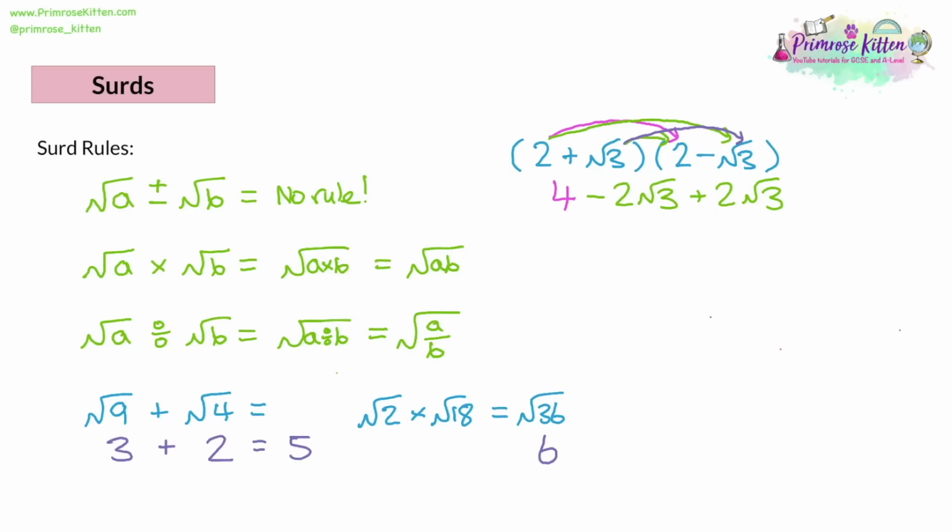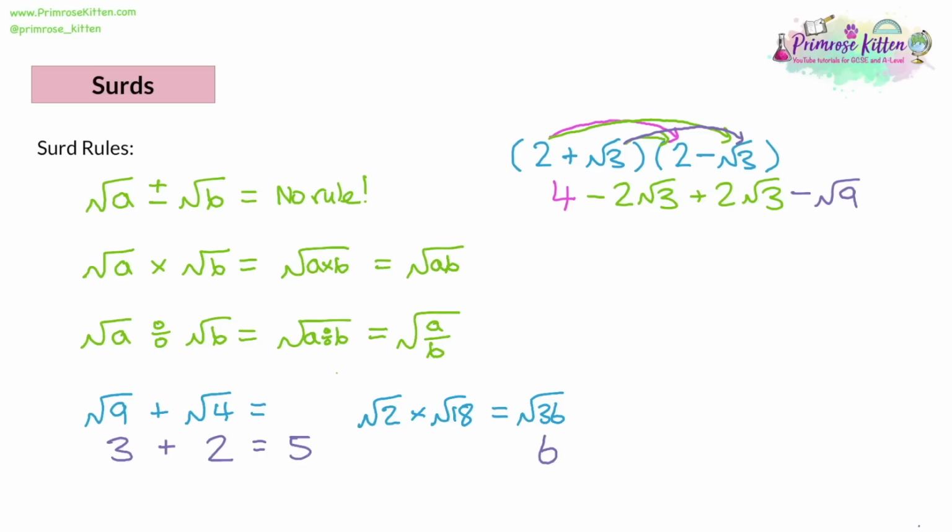Now, this is where we have to use the rules of the surds here. A root 3 times a root 3, we can multiply those together to give root 9. And since we have a positive root 3 and a negative lot of root 3, then actually that's going to be a negative root 9. Now, we can simplify this actually.